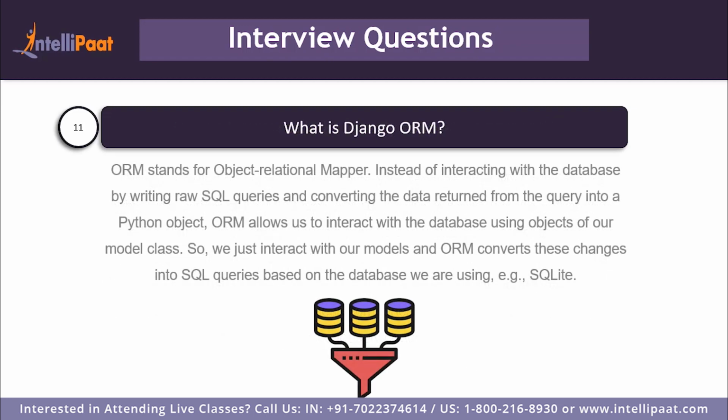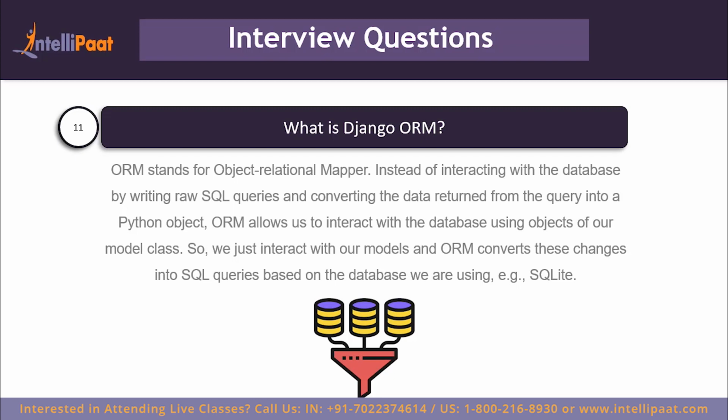So the next question is, what is Django ORM? ORM stands for object relational mapper. Now this term sounds quite intimidating, but it's fairly easy to understand. Instead of interacting with the database by writing raw SQL queries and converting the data that is returned from the query into Python objects, like we would have to do if we were building any kind of web application written in Python, we can use an ORM, which allows us to interact with the database using objects of our model class.